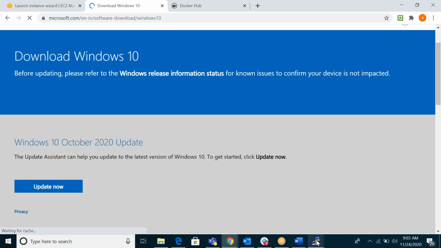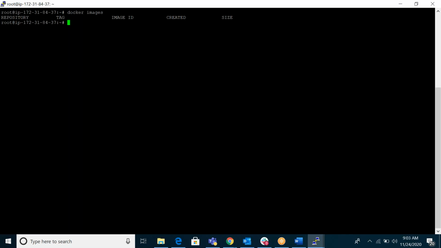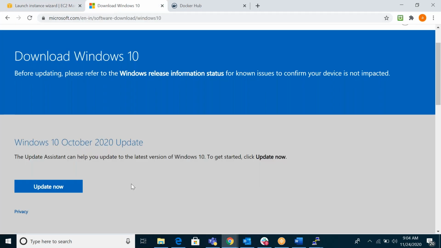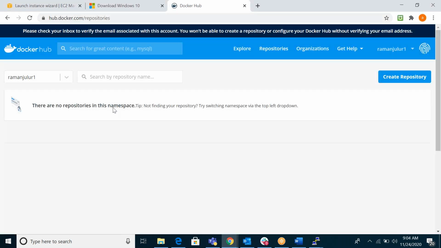Same thing in Docker also, same concept. Already we discussed, right? In Docker, the containers are nothing but VMs. If you want to create one VM, first you require one image. But where will you get the images? In AWS, I can get all my images here. In VMware, for Windows and others, you have to download from the respective vendor, like CentOS and so on.